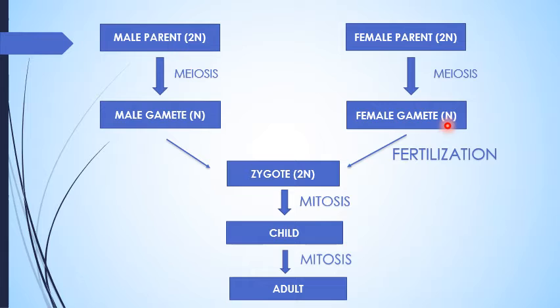Gamete is always haploid, while the parent may be haploid or diploid. After the formation of the male and female gametes, they undergo fusion. The process is known as fertilization, and they form the first single diploid cell, that is the zygote, and the ploidy of the zygote is always 2n. Now it undergoes mitosis to form the child and then the adult. So this is the complete phenomenon of sexual reproduction.